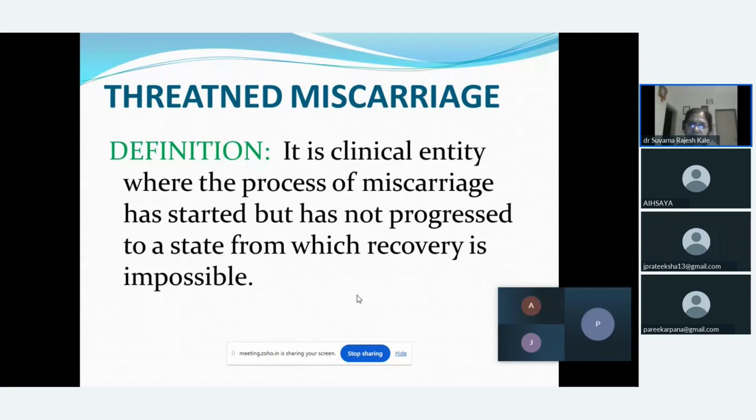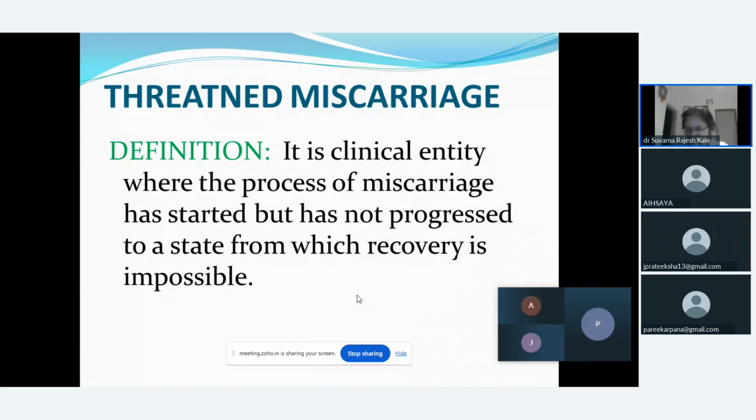Now, threatened abortion is a clinical entity where the abortion process has begun, but has not progressed to a state from which recovery is impossible.